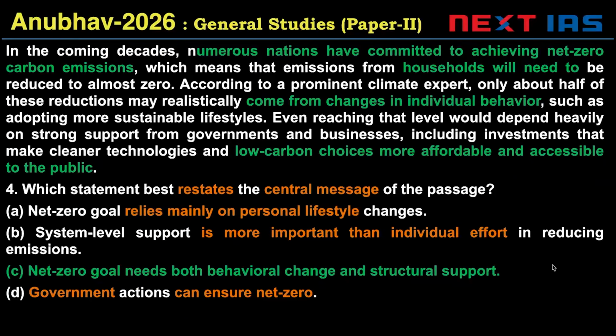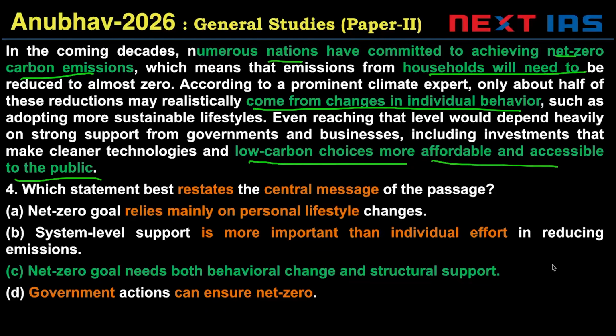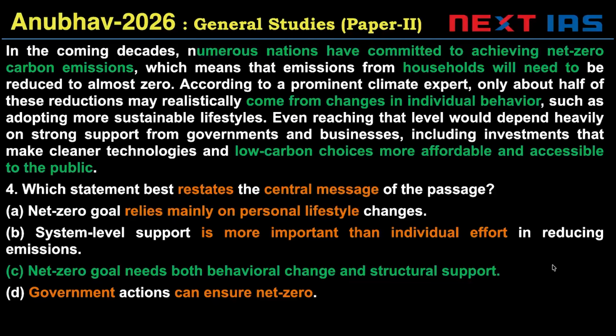Let's see the next one. Which statement best restates the central message? So another main point question asked in a slightly different way, but the question type is standard main point. Numerous nations have committed to achieving net zero carbon emissions. So, carbon emissions to be net zero, as many countries have committed to this. For this, households will need to take some actions. This will come from changes in individual behavior. Individual behavior plays a significant role. But for this to work, low carbon choices, more affordable and accessible to the public, are needed. People need more choices and more affordable choices for them to make this change in individual behavior.